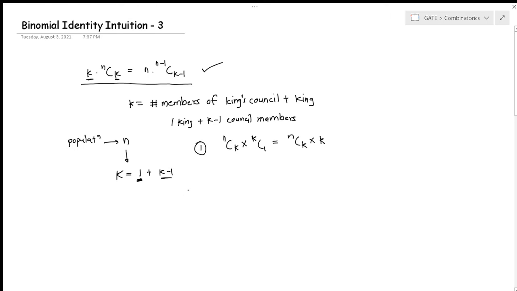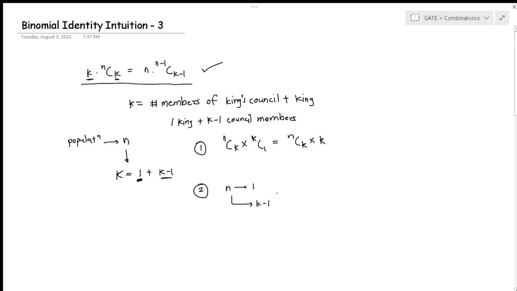Now someone might say, let's try a different approach. What is important is that we need to select one person as king, so let's break it the other way around. Out of n people, let me choose one as king first and the rest, k minus 1, as his council members.